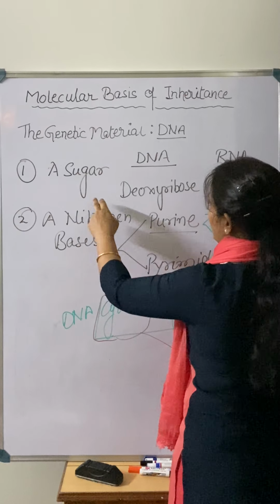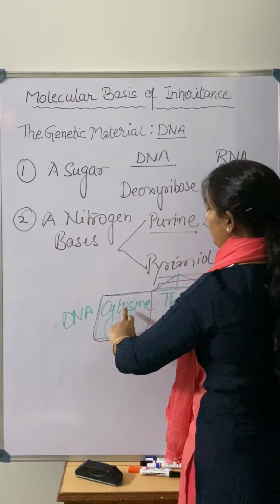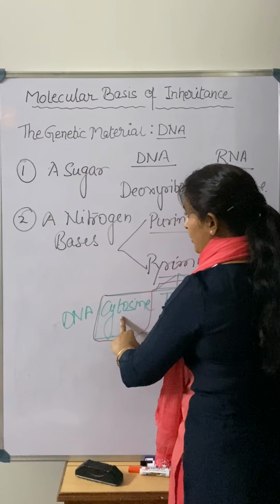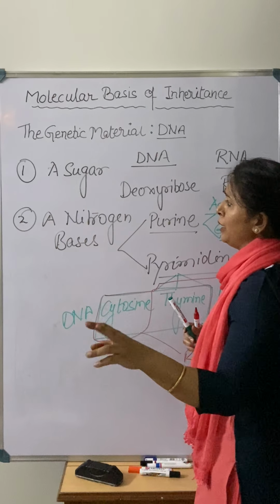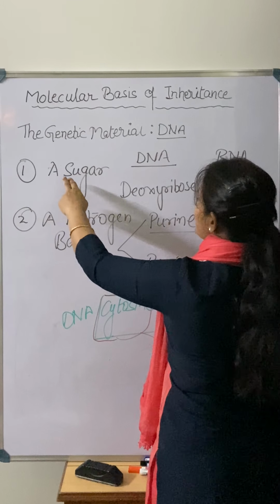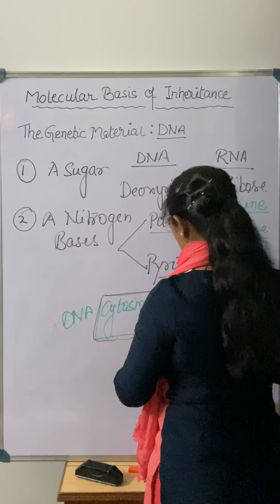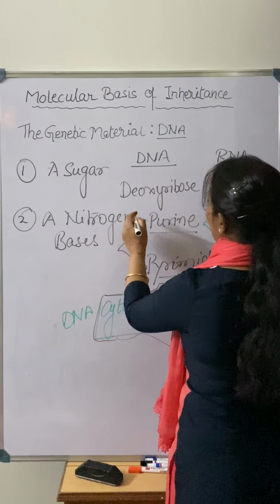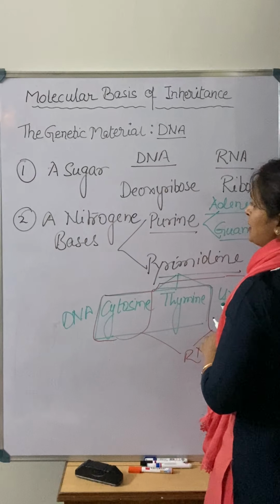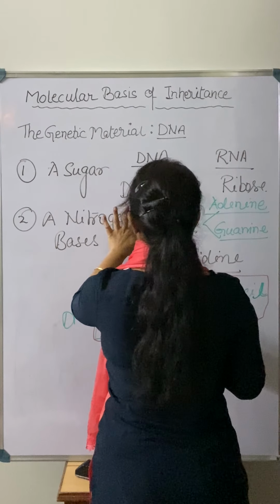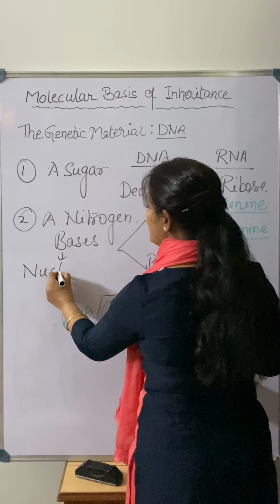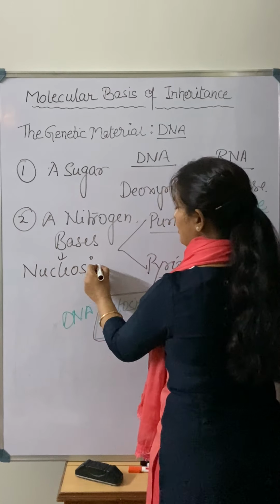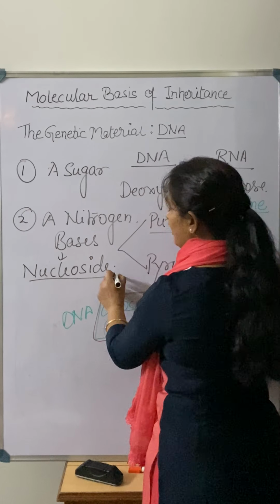Now what happens when the sugar binds with the nitrogen bases? The first thing that takes place in the formation of any nucleic acid is the binding of sugar with the nitrogen bases, right? When the sugar binds with the nitrogen base, they form a structure known as a nucleoside, right?